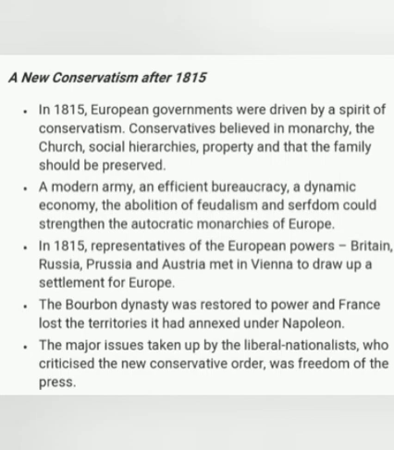The major issue taken up by liberal nationalists who criticized the new conservative order was freedom of the press.